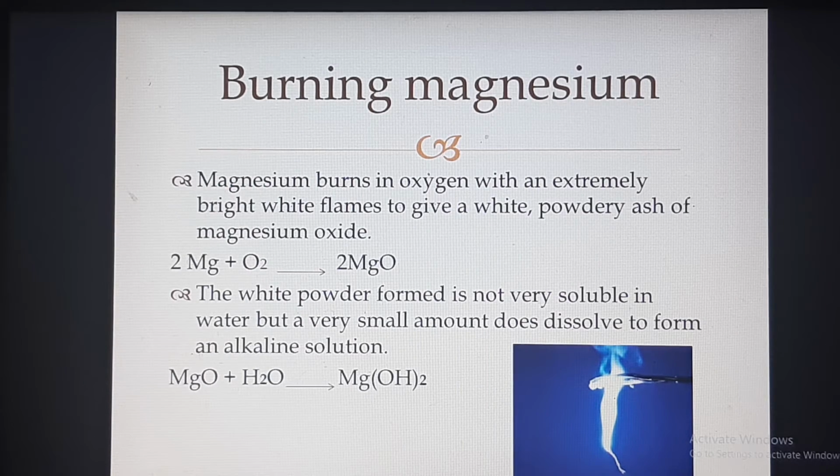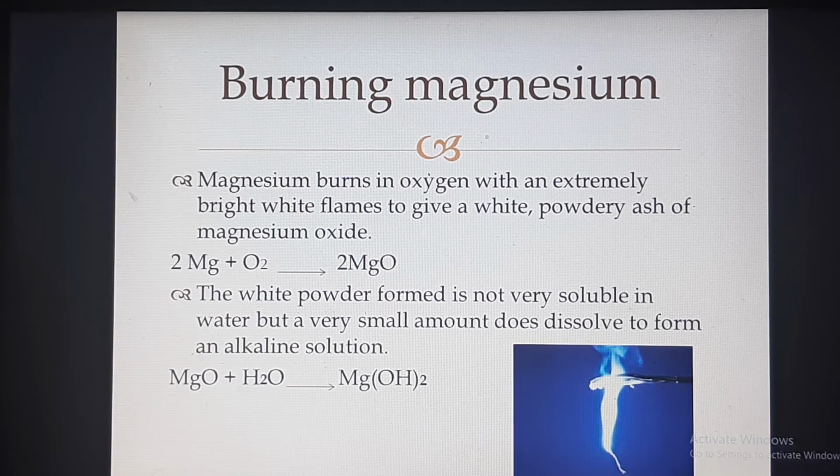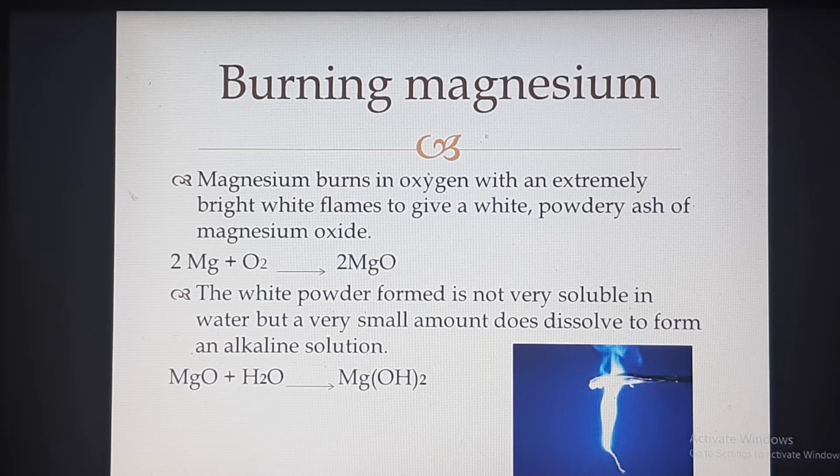Next we are discussing burning magnesium. Burning is one of the combustion reactions, burning of magnesium. Magnesium burns in oxygen with an extremely bright white flame to give a white powdery ash of magnesium oxide. We can see it in the picture. There is magnesium, it is burning. Burning means it is reacting with oxygen. And what you can observe, a white flame is produced. Then after the combustion process, after the flame goes off, we get a white powder ash. That is magnesium oxide. The equation is given here. 2 Mg plus O2 gives 2 MgO.